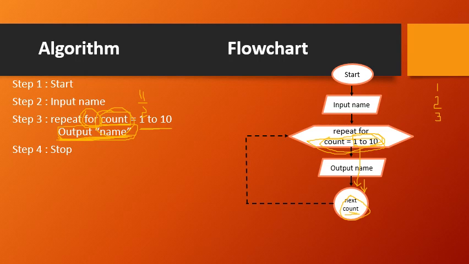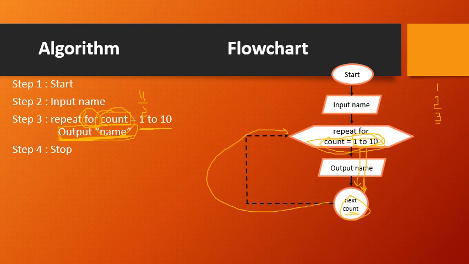So again the dotted line indicates that it comes back to this repeat for statement. Repeat for count equal to 1 to 10. Currently the value of count is 3. Does this 3 lie between 1 to 10? Yes, it lies between 1 to 10. The condition is still true. What has to be done? Again do the output operation, that is output name. So the third time the name is being displayed.